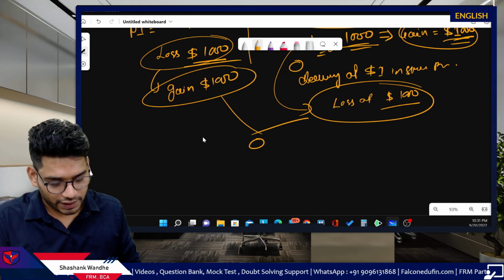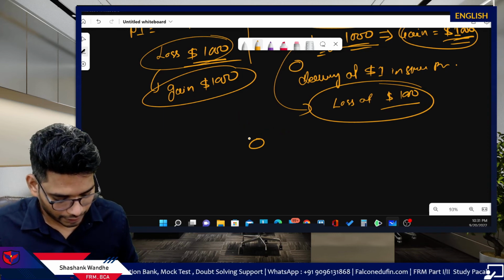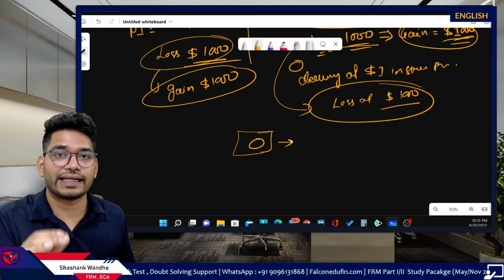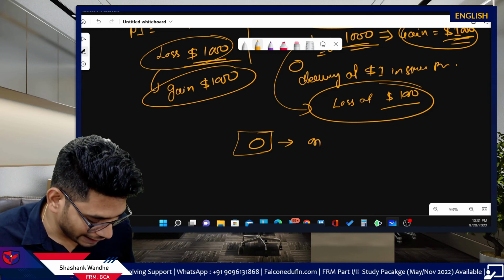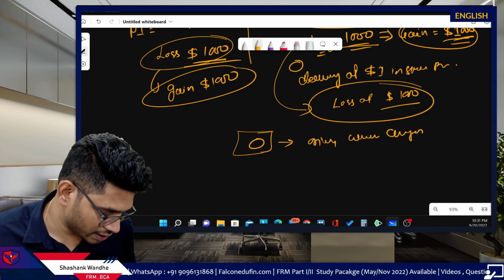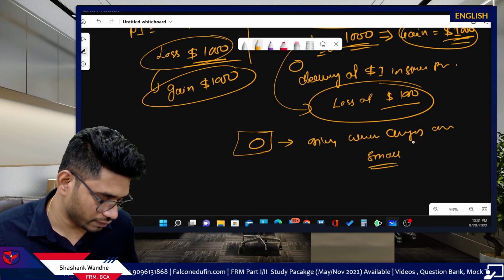So this gives us the proper delta neutral portfolio which is not sensitive to underlying price changes, but only when changes are small. Okay, when the changes are small.